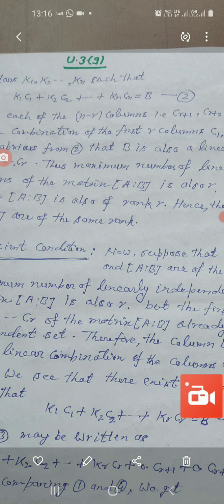This theorem is very important, and write it yourself two times, three times. Okay, this is a very important theorem.